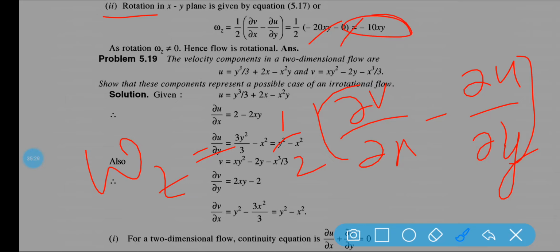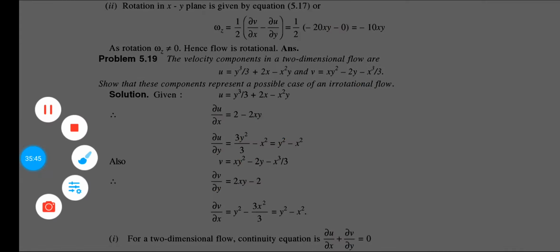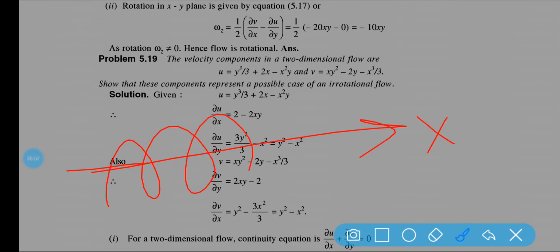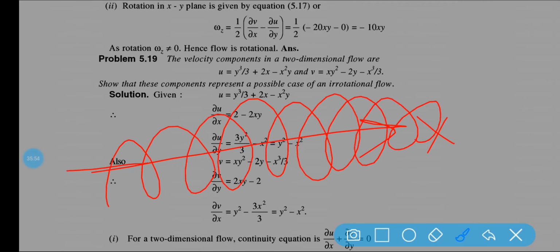As the rotation wz is not equal to 0, hence it is rotational. And if it is equal to 0, then it will be called irrotational flow. So what do you mean by rotational and irrotational? Rotational flow means when the fluid is flowing along the x-axis, then also it is rotating with respect to its own axis. It is called rotational flow.